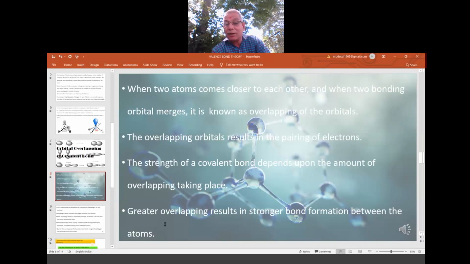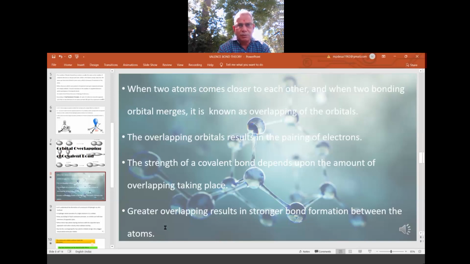Greater overlapping results in stronger bond formation between the atoms. That means they should overlap effectively. See, in Gandhi Chowk we are going with our vehicle. Sometimes, due to our own mistake or someone else's mistake, our vehicle collides with another vehicle. It is called an accident or a collision of vehicles.